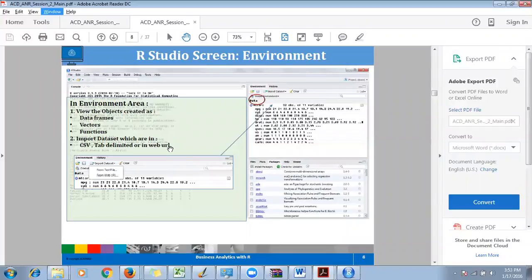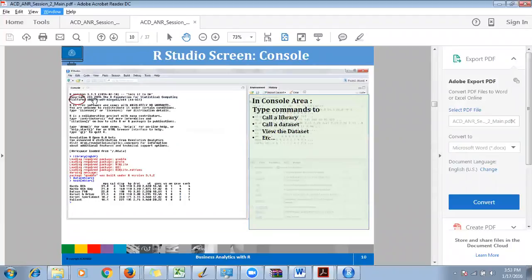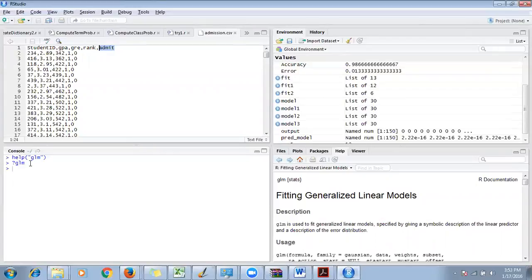Okay, now we saw how we see the environment, how we see the history. We have already covered this. You have covered how to write commands here. Everything is a command. If I write a help function, this is a command.